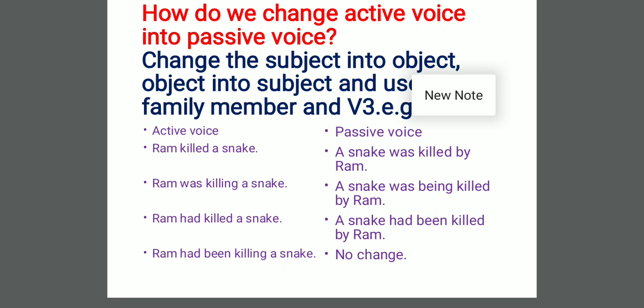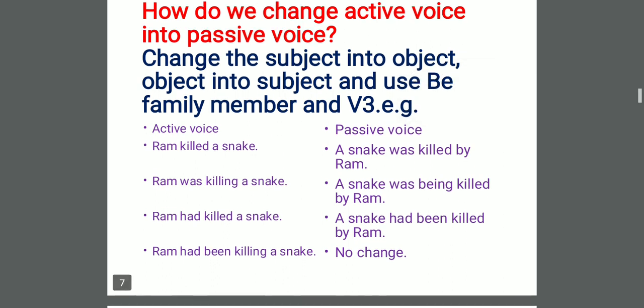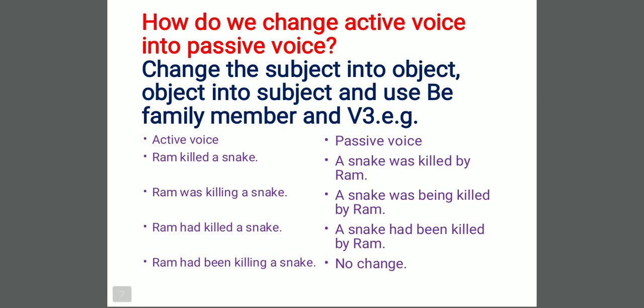Ram was killing a snake. A snake was being. Which be family member have we used? Being. Here you can say was is also a be family member. But dear students, remember one thing: was was already available in our active voice. Now when we are making passive voice, which family member of be have we added? That is being only. So we have used only one be family member from our side. Was was already there. Ram was killing a snake. A snake was being killed by Ram.